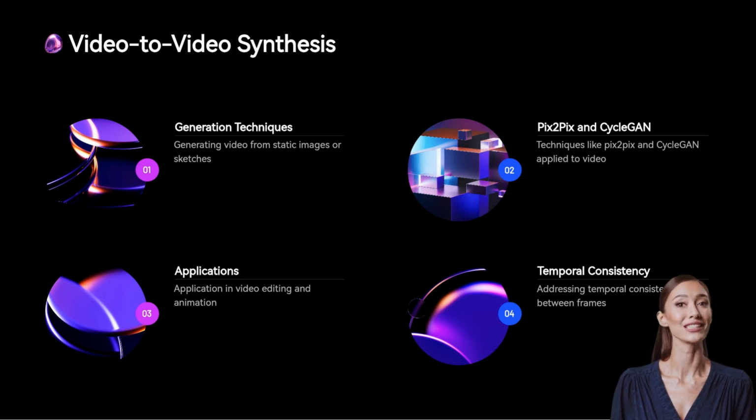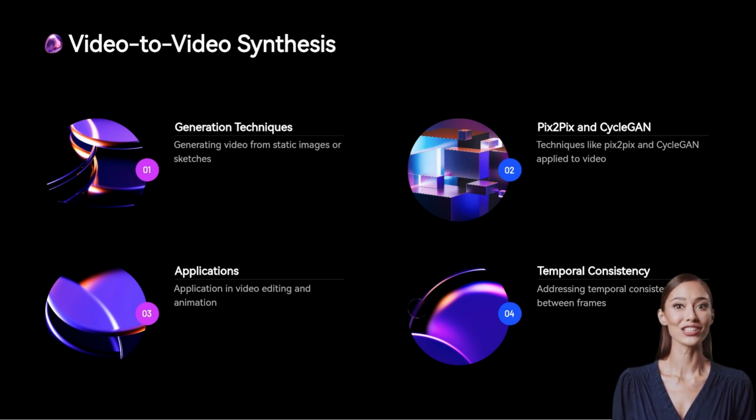Video-to-video synthesis is an exciting application of AI, where the goal is to generate video sequences from single images or even rough sketches. Techniques such as Pix2Pix and CycleGAN, which were initially designed for image-to-image translation, have been adapted for video generation. These models work by learning the relationship between input and output domains, mapping static images to corresponding video sequences, or transforming sketches into realistic animations.